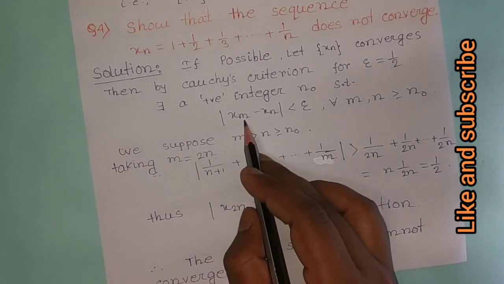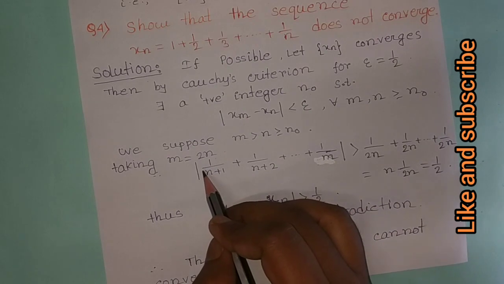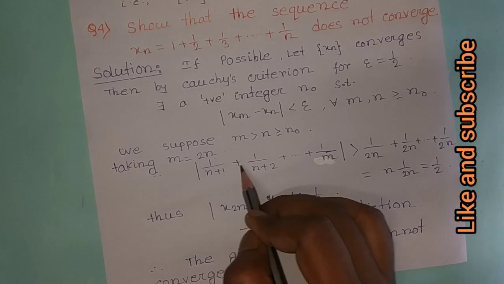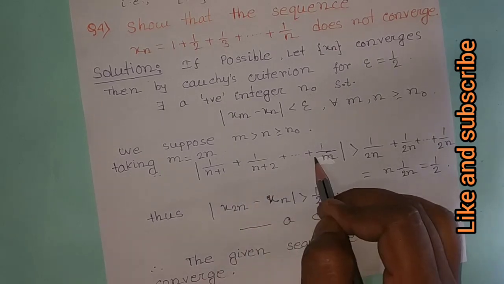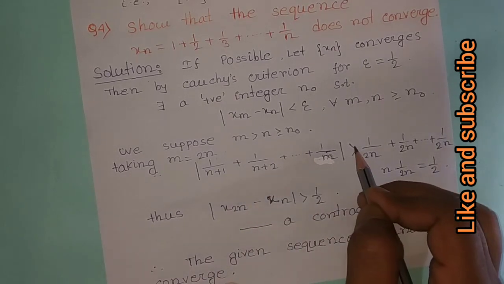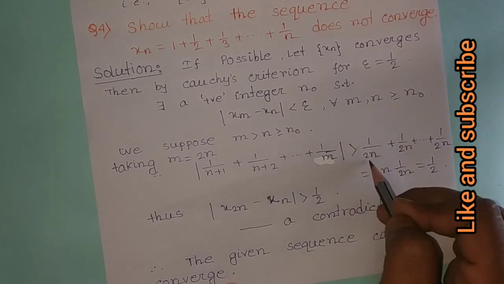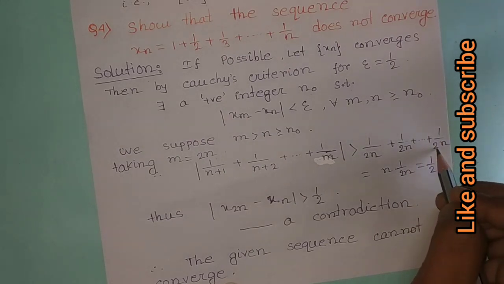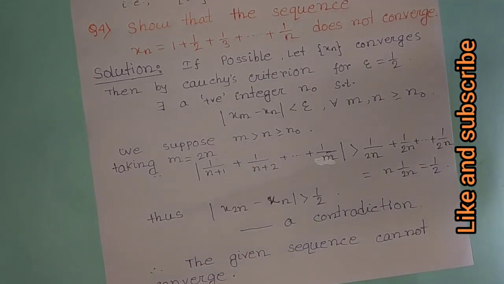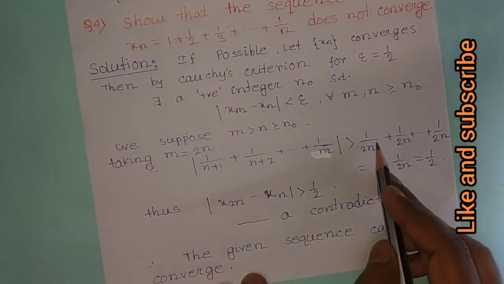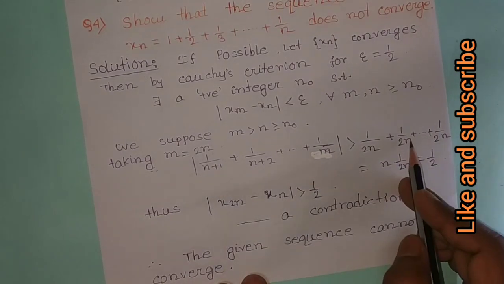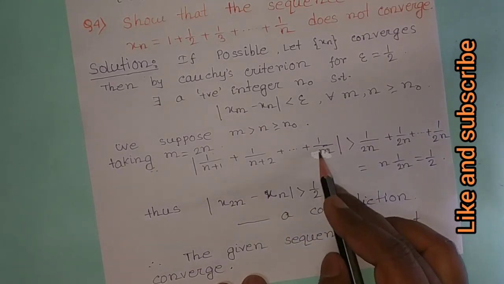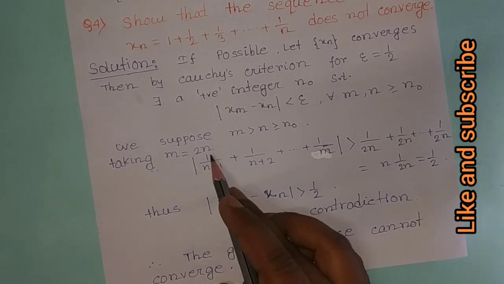Therefore, mod xm minus xn will be mod 1 divided by n plus 1 plus 1 divided by n plus 2 plus dot dot dot 1 by m, that is greater than 1 by 2n plus 1 by 2n plus dot dot dot 1 by 2n, because 2n is greater than n plus 1, and 2n is also greater than n plus 2, and 2n is also equal to m, because we put m equal to 2n.